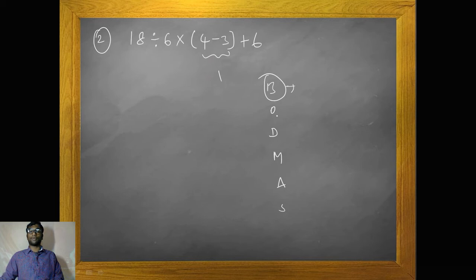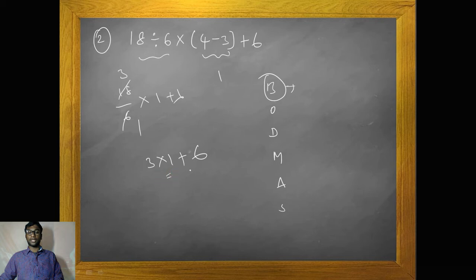We don't have an of, but we have the division: 18 divided by 6 is 3, so it becomes 3 into 1 plus 6.